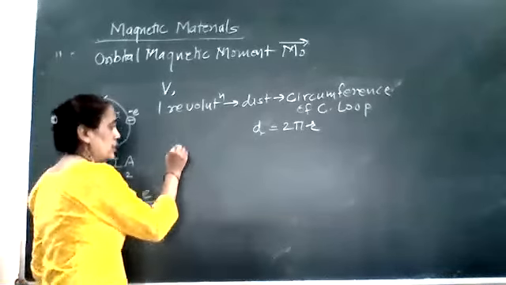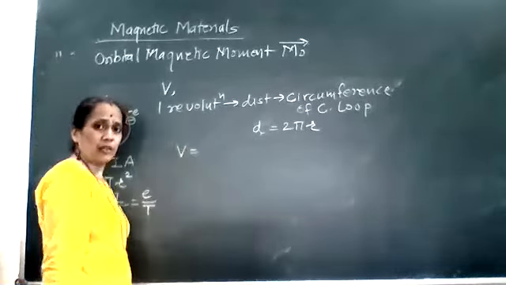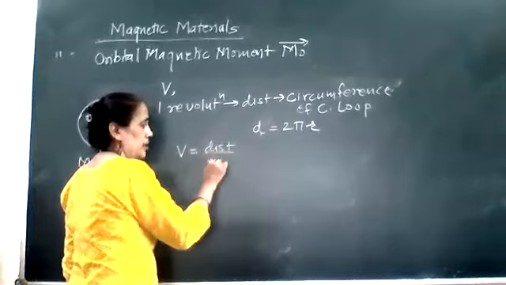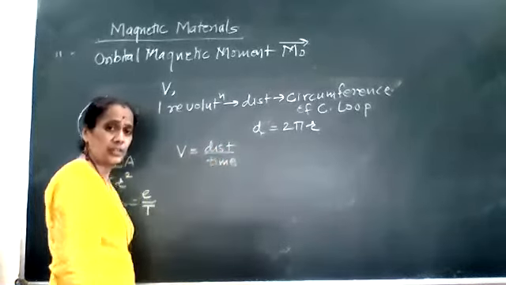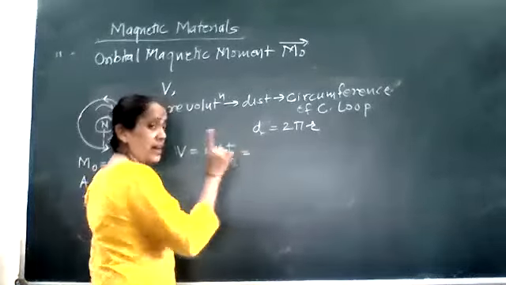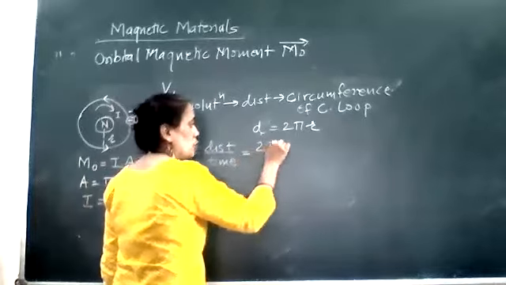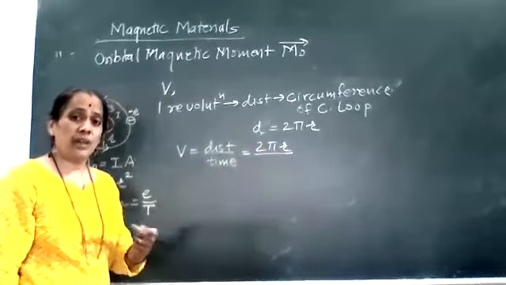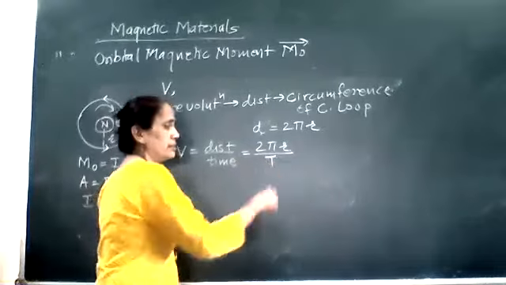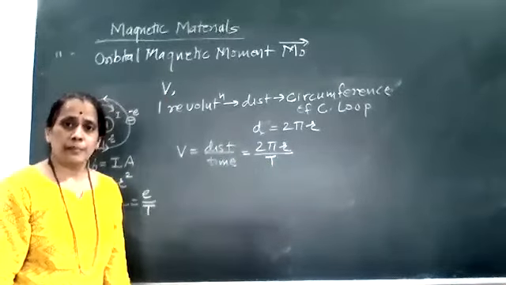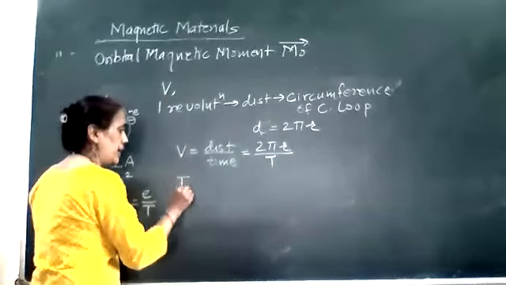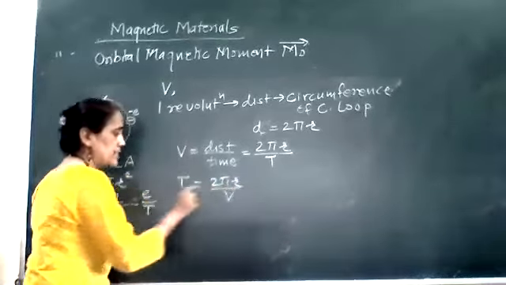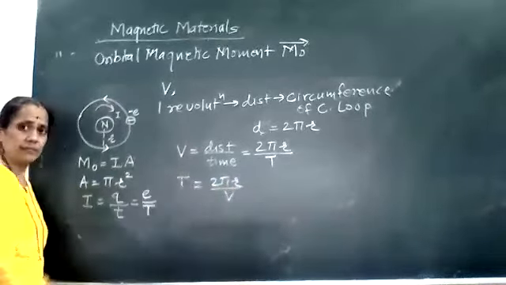So I get the definition of velocity. Velocity v is equal to distance upon time. Basic definition. Distance covered in one revolution is 2 pi r, divided by time taken in one revolution, which is T. Fine. So I write for period T is equal to 2 pi r upon v. This is the value of your T.